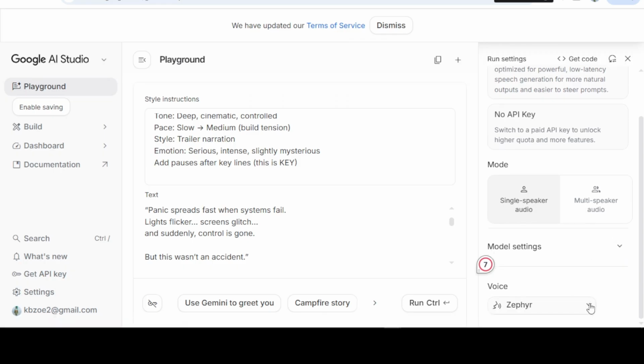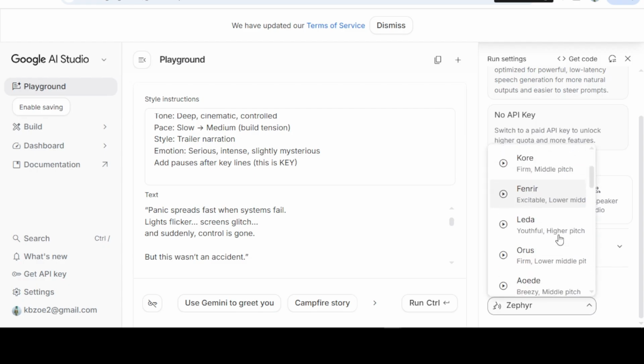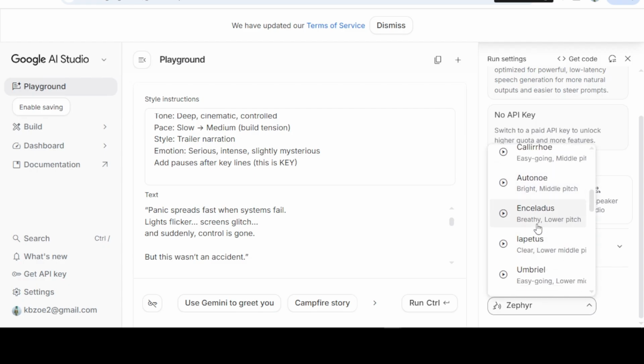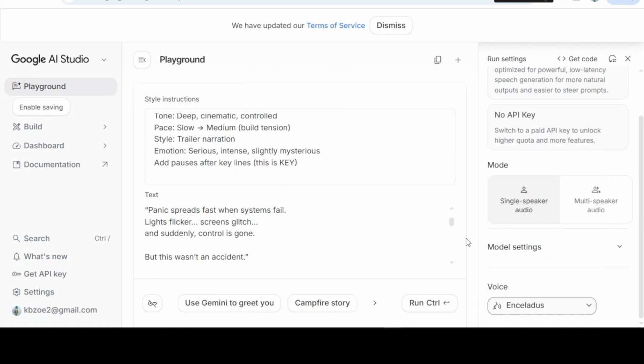This voice is very perfect for cinematic scenes like this. So let's use this one, breathy lower speech. Let's see how this one sounds. When you're done, you go ahead and run it.